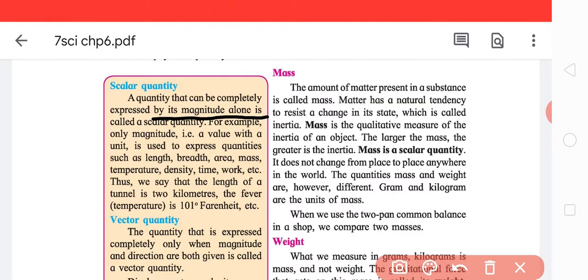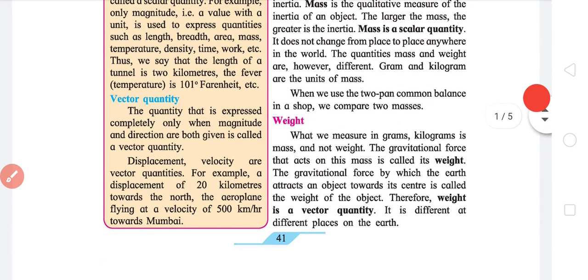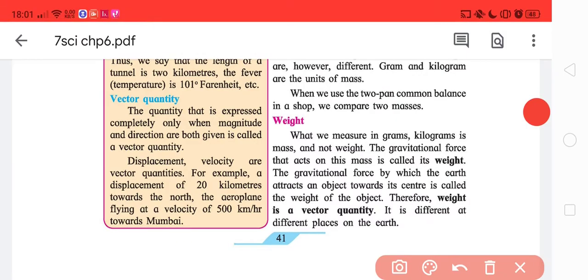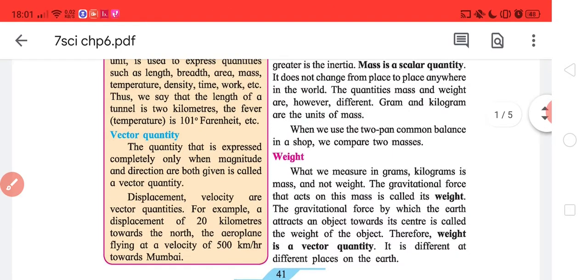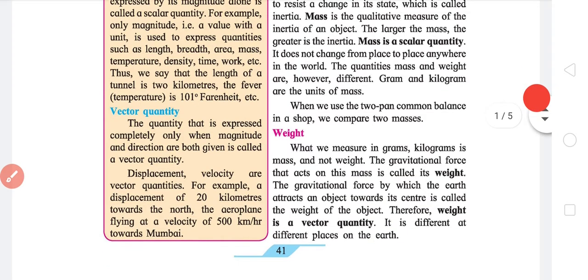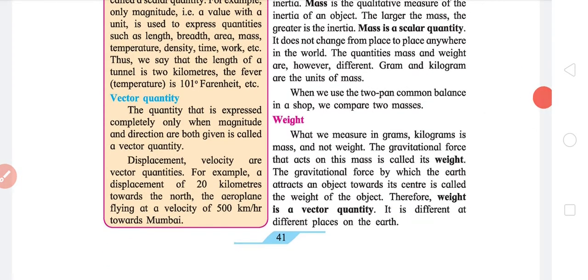So examples here given are length, breadth, area, mass, temperature, density, time, work, etc. Okay. Now vector quantity, that is expressed completely only when, now mind it, you need both magnitude and direction. For example, displacement of 20 kilometers towards the north.